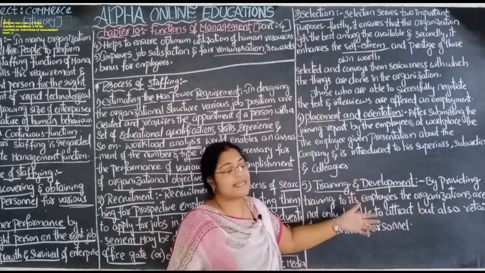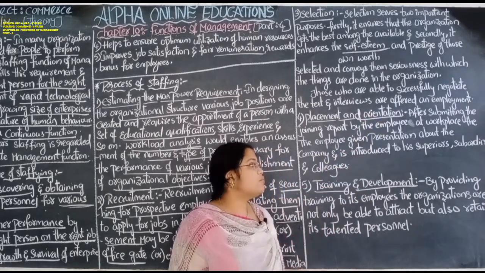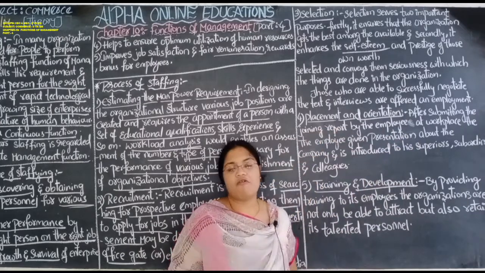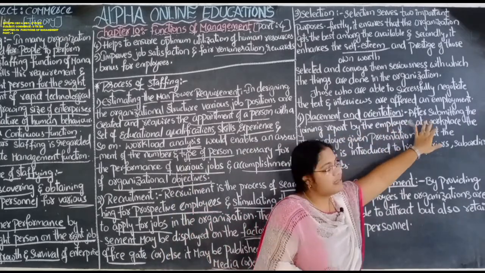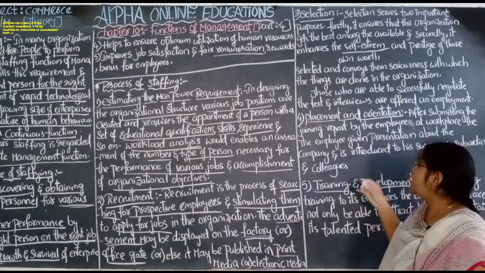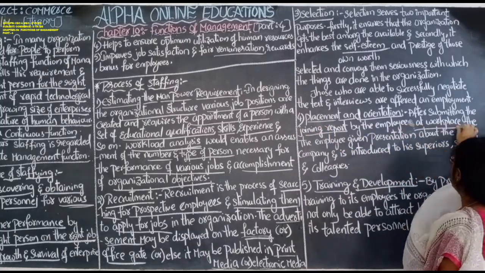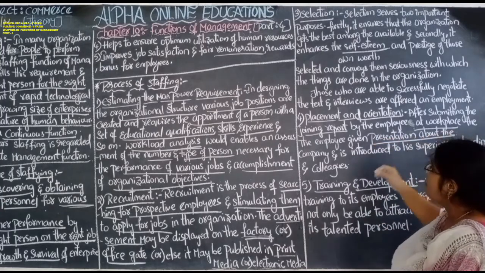And the next stage is the placement and orientation. After the employee submits his joining report at the workplace, the employee is given a presentation about the company.